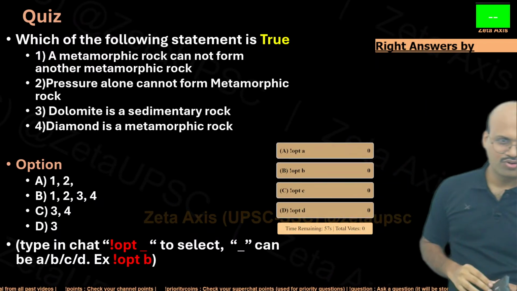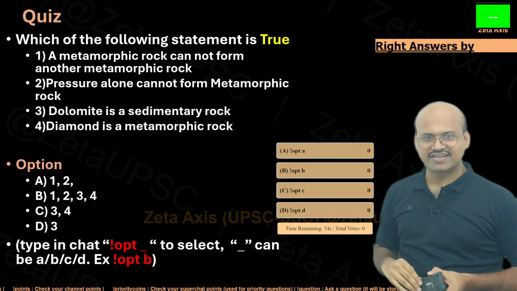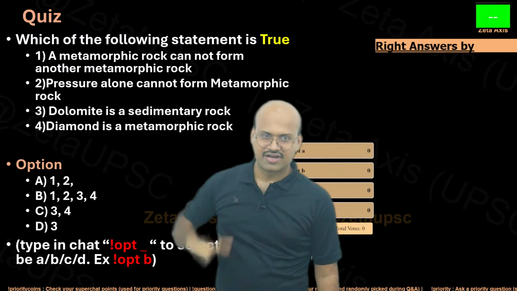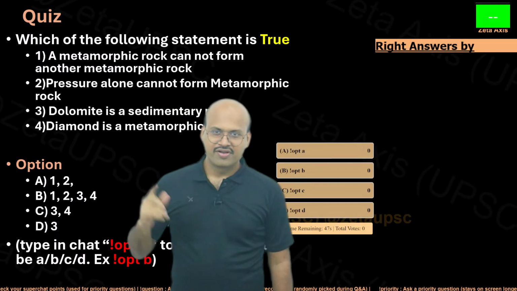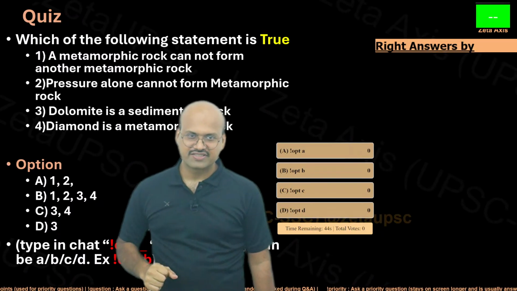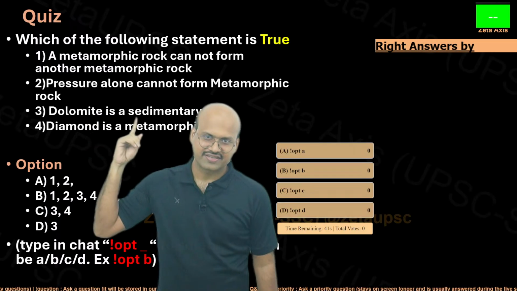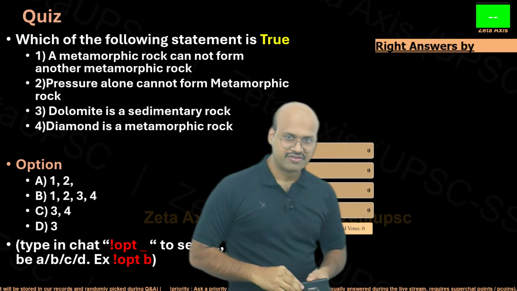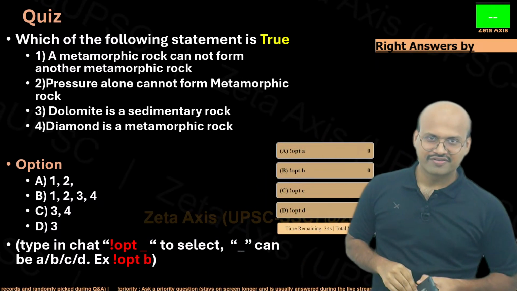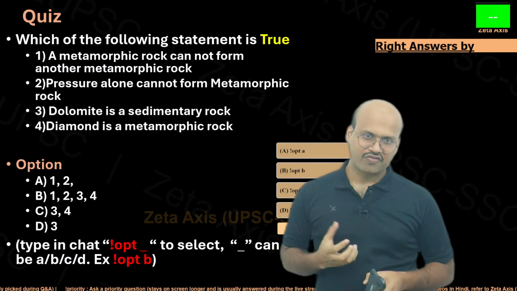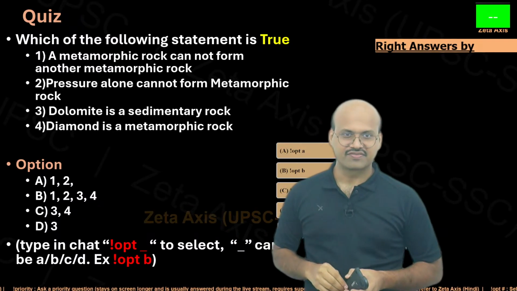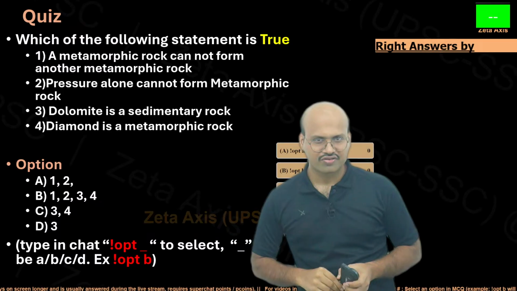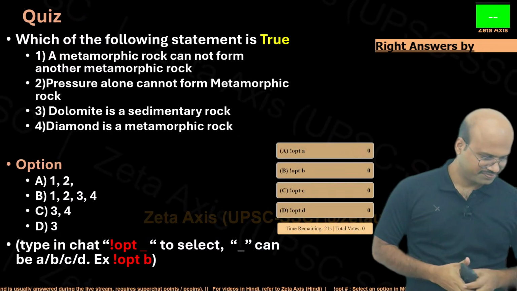Here is your poll and you can choose whatever option you feel is the right option. We have discussed these 2 just a few minutes ago. In these 2, we have not specifically mentioned, but you have to think about whether dolomite is a sedimentary rock or not, whether diamond is a metamorphic rock or not. So a metamorphic rock, we have seen, is the rock when it changes its characteristics without getting melted. And a sedimentary rock is a rock which is created layer by layer.